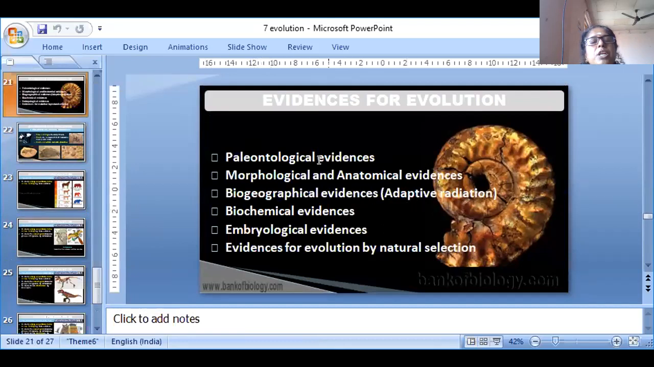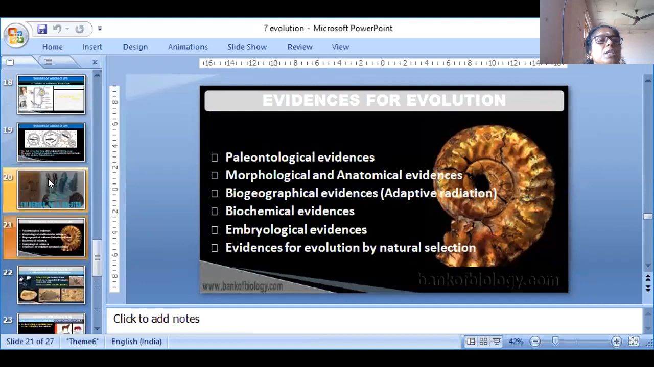These are the evidence: paleontological evidence, morphological and anatomical evidence, biogeographical evidence, biochemical evidence, embryological evidence, and evidence of evolution by natural selection. That we have already learned under evidence of evolution by natural selection.